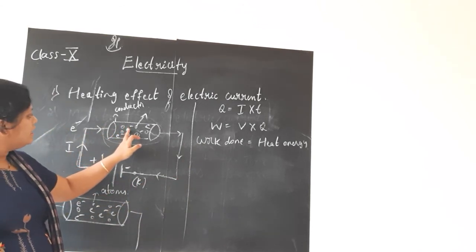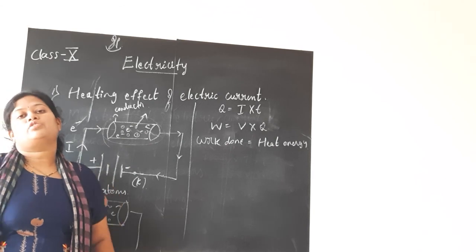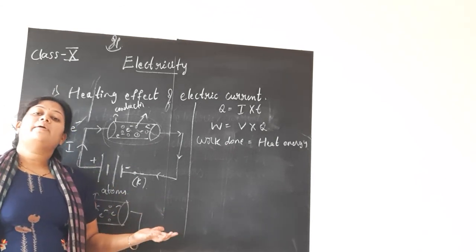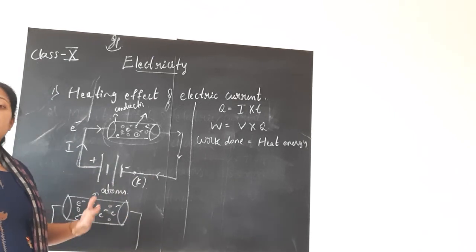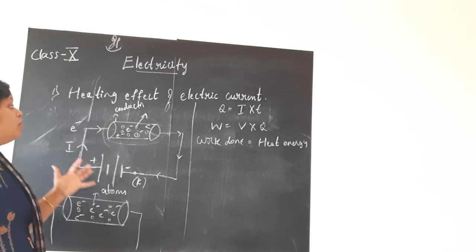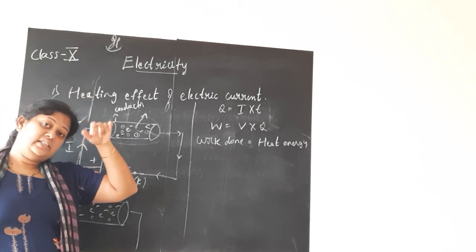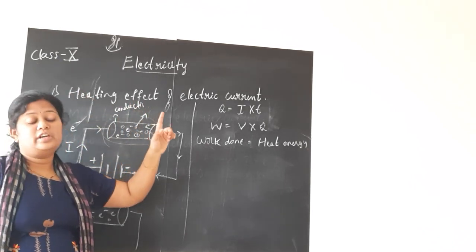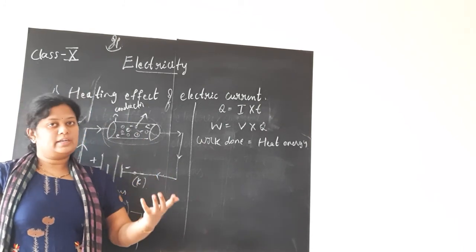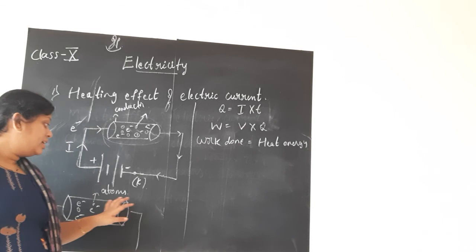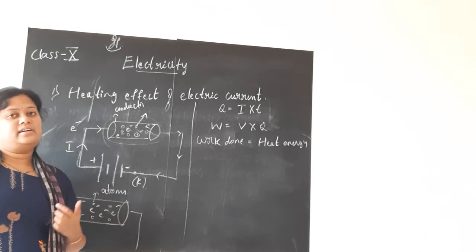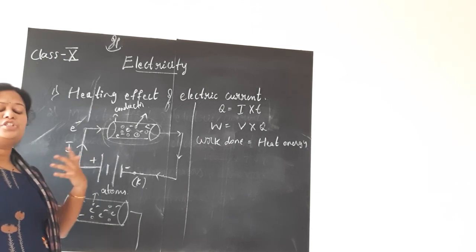So when these electrons collide with the atoms of any conductor or any material, heat energy is produced. Hence, we can sense the heat in electric appliances. That is what we studied in the actual definition. When energy is supplied, part of the energy is used for the working of the appliance, whereas the other part of the energy is dissipated as heat energy.